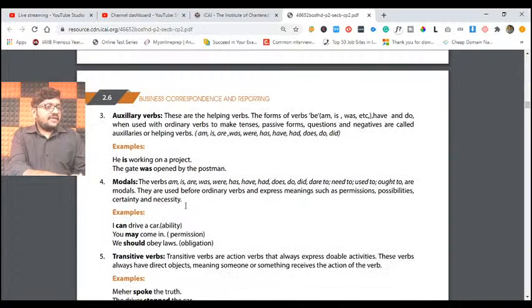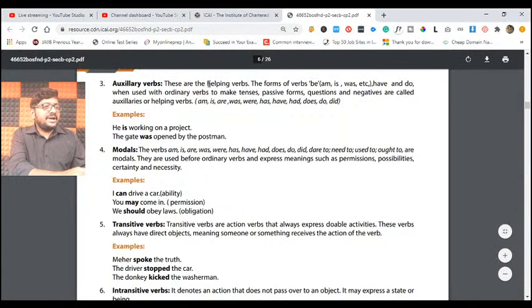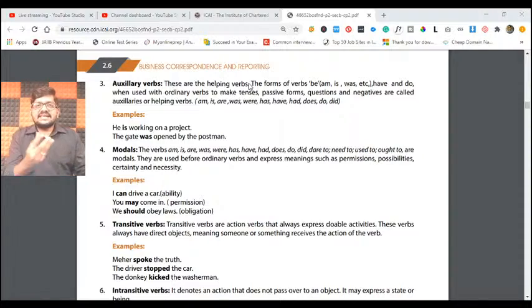Next, you have auxiliary verbs. The next category of verbs is auxiliary verbs. These are like our helping verbs. It means without using those types of verbs, the sentence will not be completed. Such kind of verbs we are calling auxiliary verbs. What will be examples of that? For example, am, is, are, was, were, has, have, had, does, did, do. All these things become a part of our auxiliary verbs.